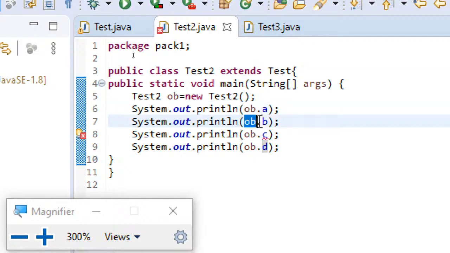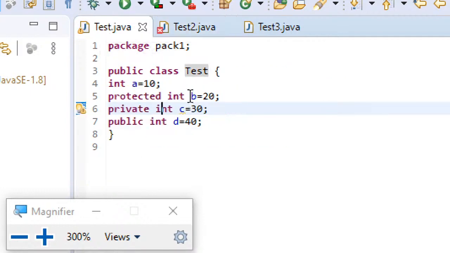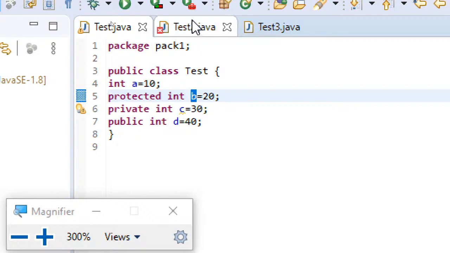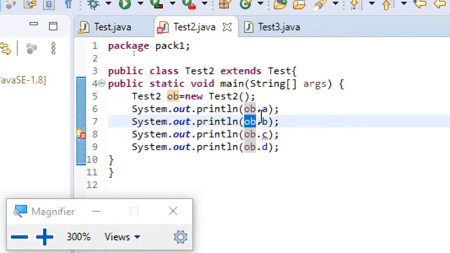Next, you are trying to access b, there is no error. Understand it. What is the category of b? b is a protected variable. Protected members, not only variable, understand it, member. That's better to understand rather than saying variable. When we say member, it can be either a variable or a method. So a protected member can be accessed in the subclass in the same package.